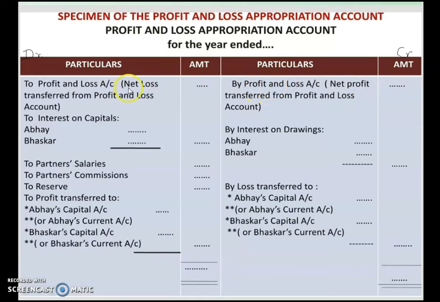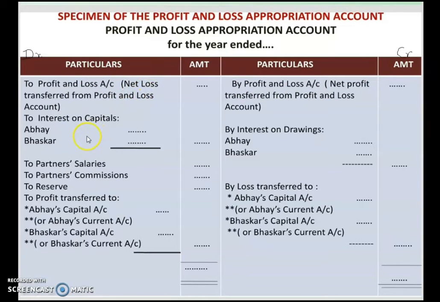And if it is net loss, then that will be shown on the debit side, to profit and loss account, net loss transferred to profit and loss account. So as per the question, you have to transfer the profit. If it is a profit, you have to write on the credit side. If it is a loss, you have to write it in the debit side.